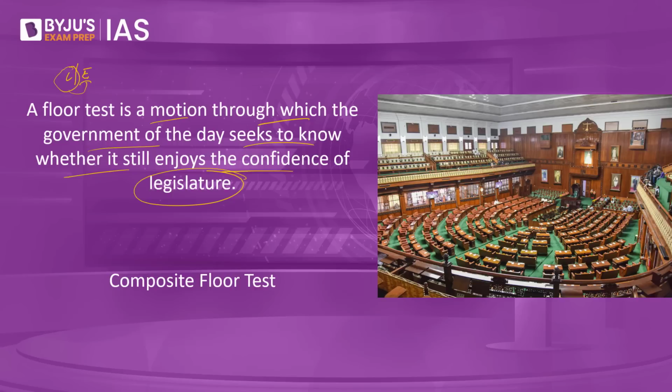As part of this procedure, the chief minister who is appointed by the governor will be asked to prove the majority. What is the procedure for this? When we have a single party, let's say for example, it can be BJP or it can be Congress or any other party. If there is a single party which has the majority, you would have the chief ministerial candidate who comes in front and he says he has the majority. There will be no issues whatsoever.